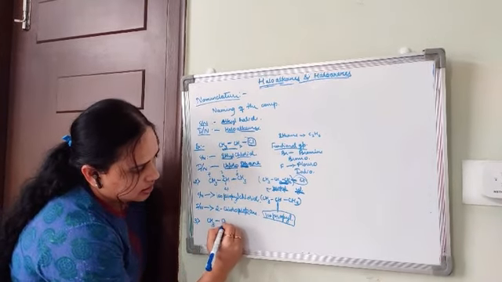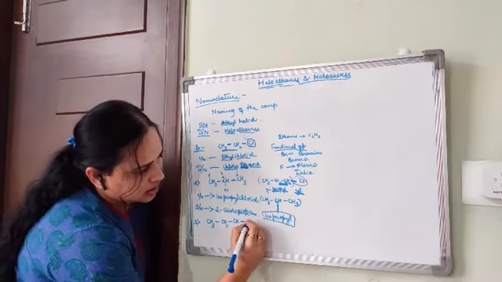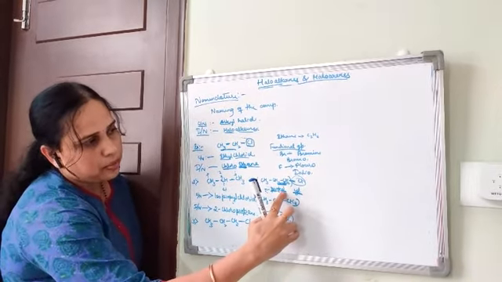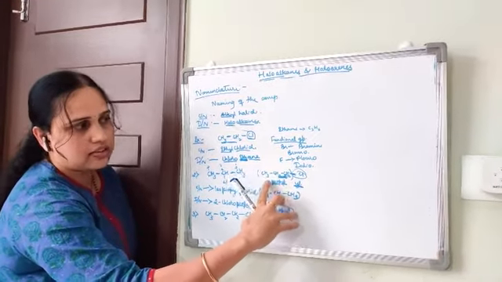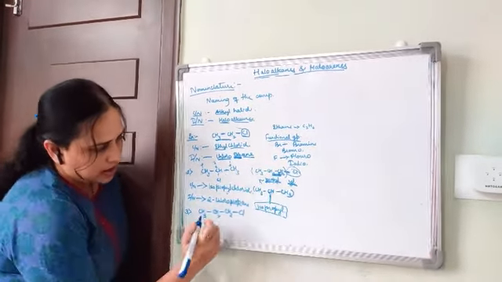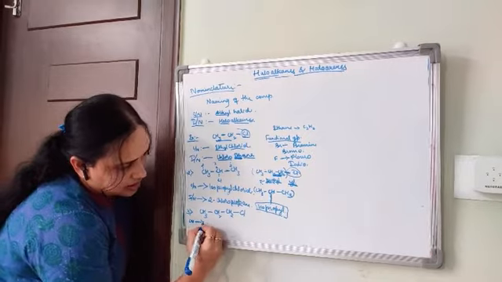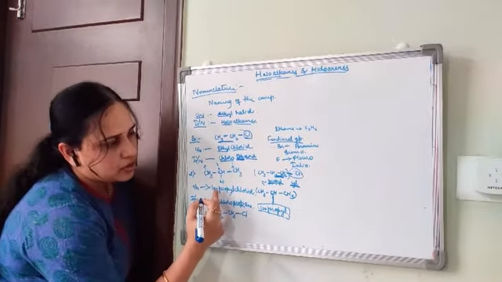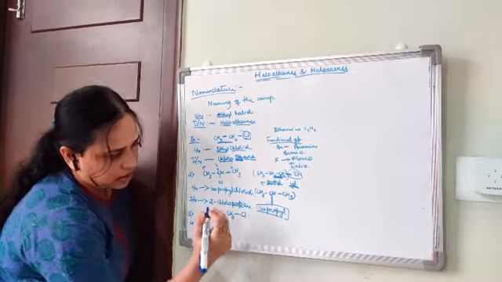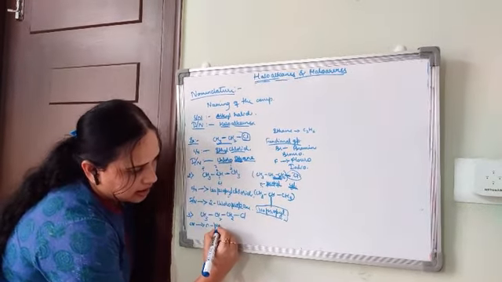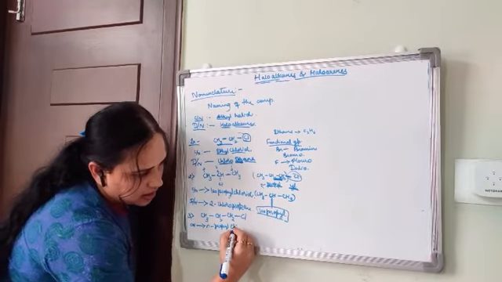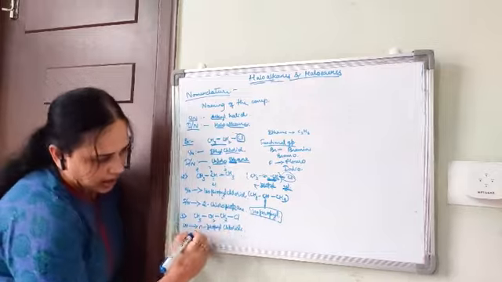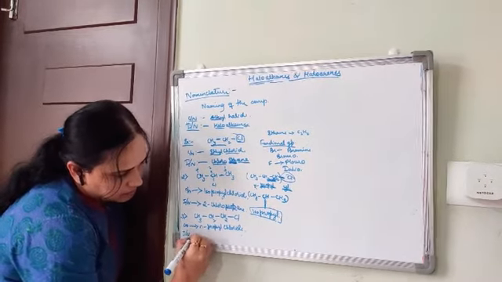Okay, we'll take this kind of example: CH3 CH2 CH2Cl. This is n-propyl, which we have discussed earlier. So the common name is n-propyl chloride, as opposed to isopropyl chloride. And what is the IUPAC name?